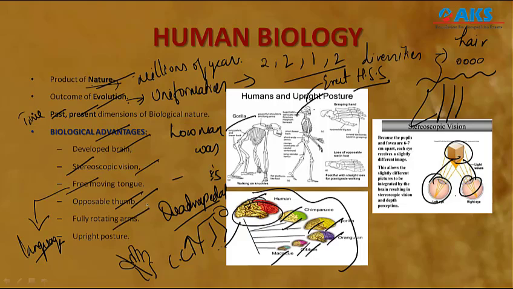And fully rotating arms. Don't consider fully rotating to mean 360 degrees. No, but comparatively, fully rotating arms have enabled him to carry certain things and move from one place to another. And the upright posture, this is a very important thing. This upright posture has enabled him to move from one place to another to create a certain kind of culture and society. So these are all the advantages human beings have, which made them unique in this world.